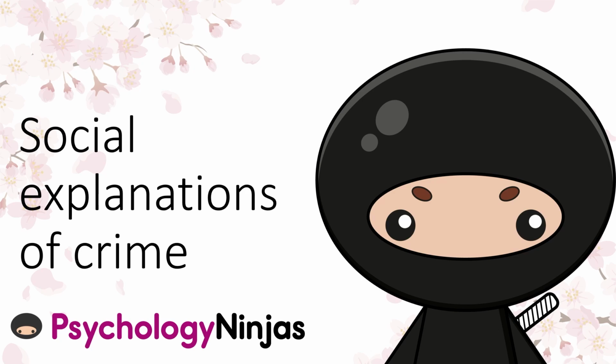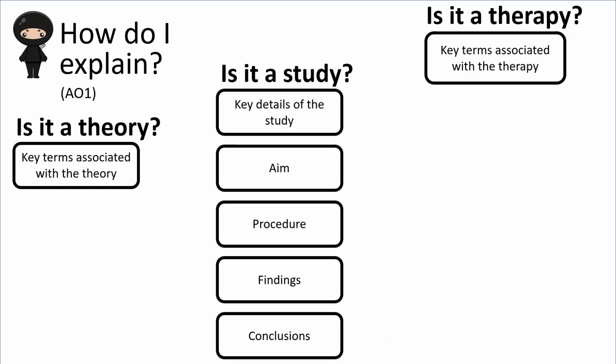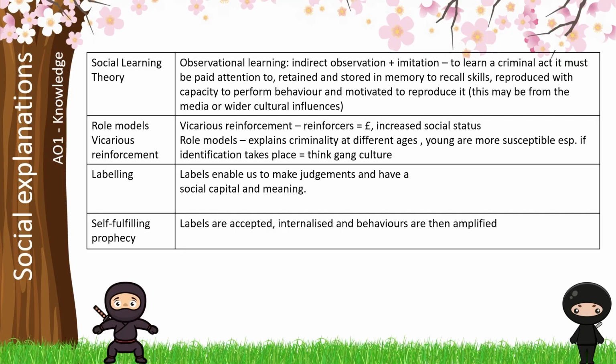Our focus here today at Psychology Ninjas comes from paper 2 and one of the optional units, criminal psychology. Here we're focusing on social explanations of crime or antisocial behaviour. So we need to think about this as a theory still, so we're still thinking about key terms and explaining those in relation to criminal behaviour specifically.